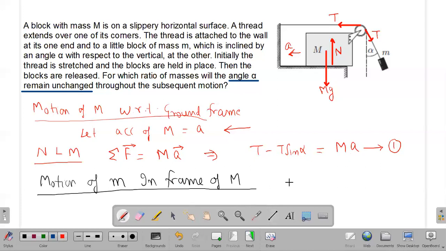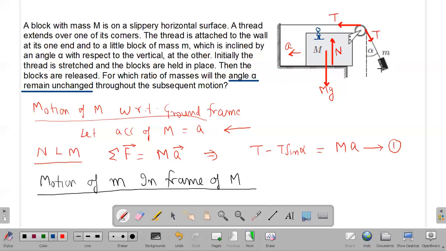So how can this mass small m move in frame of capital M so that the angle alpha does not change? This is the very critical point where you need to think what kind of trajectory or what kind of motion small m will have in frame of capital M if that angle alpha does not change. Right? So in frame of capital M, that means we are considering our observer on the mass of capital M. Let us take the observer on mass M and then observe this mass small m.